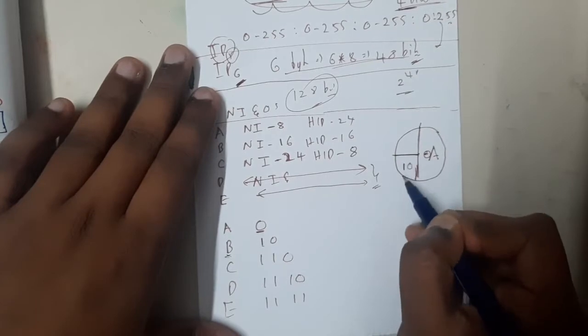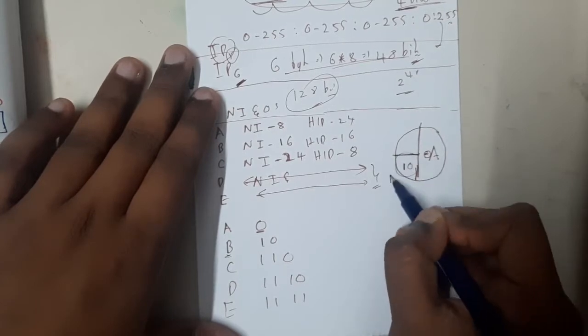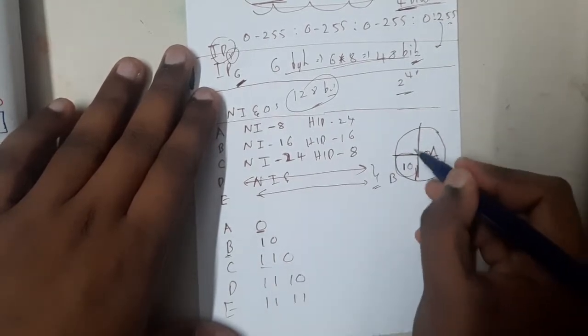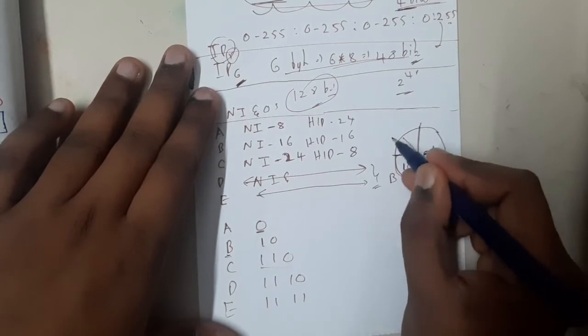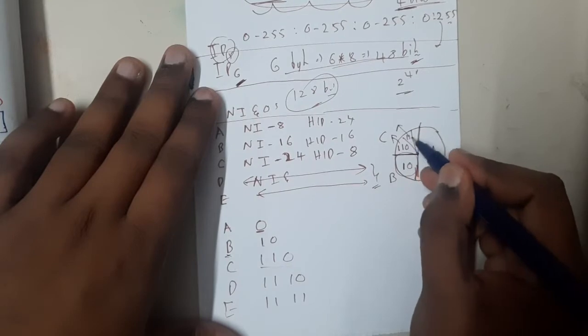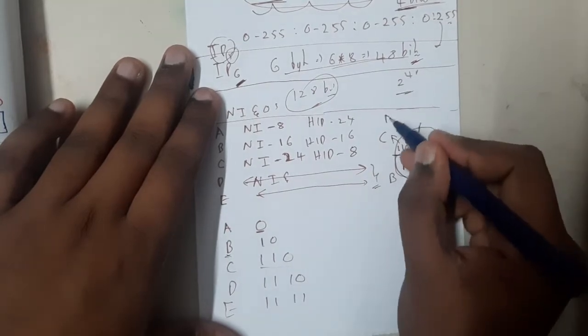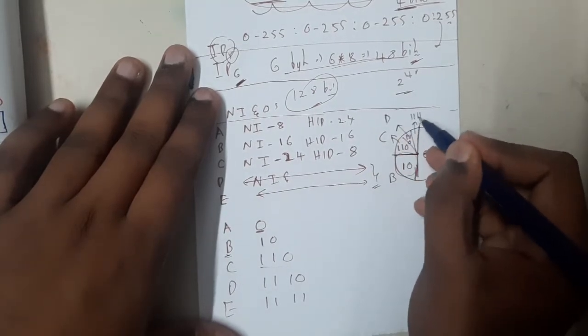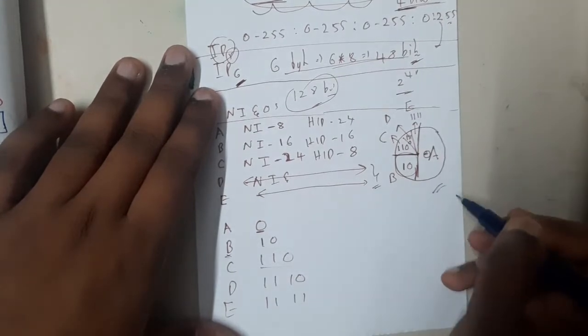Whatever starts with 1 0, I gave to B. The next part, starting with 1 1 0, I gave to C. Again this part is divided further into 1 1 1 0, which is given to D, and later 4 ones is given to E. In this way we have divided it.